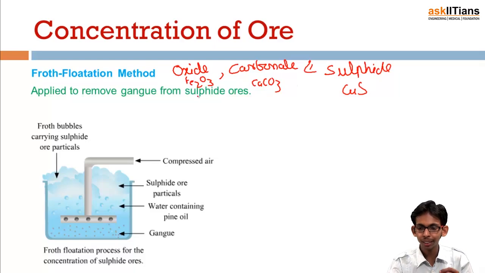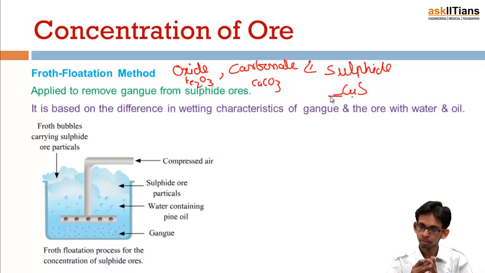This method is used for concentration of sulfide ores, and this is based on the wetting property of ore particles or the gangue particles. We take a container which is filled with water. Into this we add ground powdered ore which contains both ore as well as gangue impurities, and then into this we add two things.